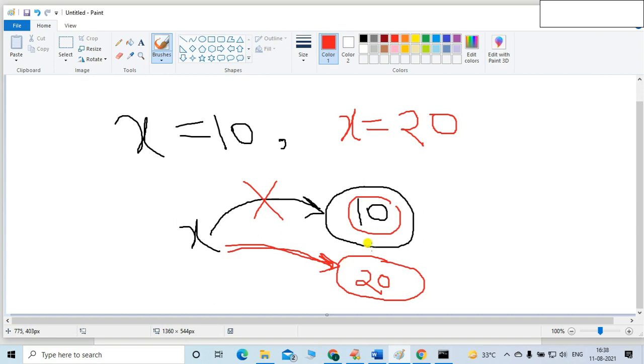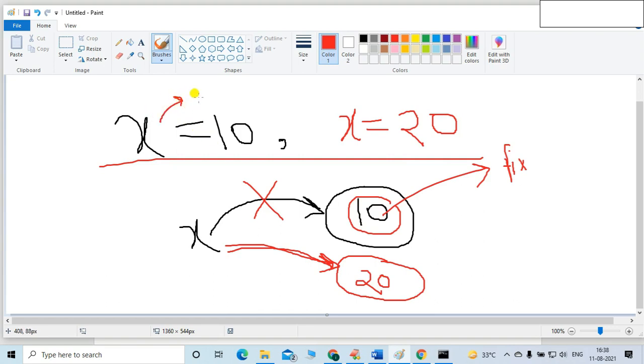That is called immutability. It means this memory location value, this object value, is not changing in nature. It is fixed. We are not going to change this memory location or this object value. That's why our final conclusion is: what's the data type of this x? Integer is the data type. So the conclusion is that the fundamental data type is always immutable in nature. Immutable means non-changing in nature.